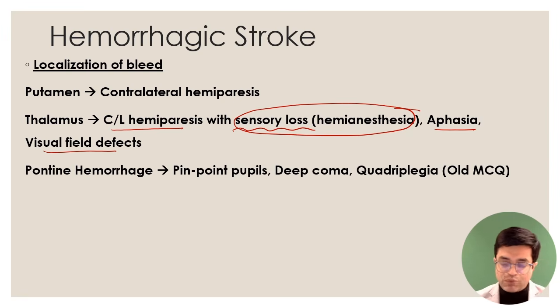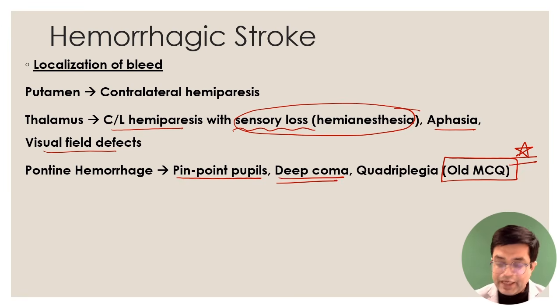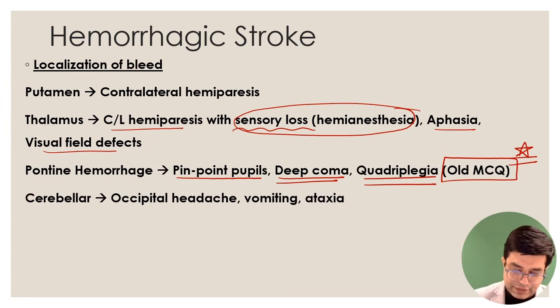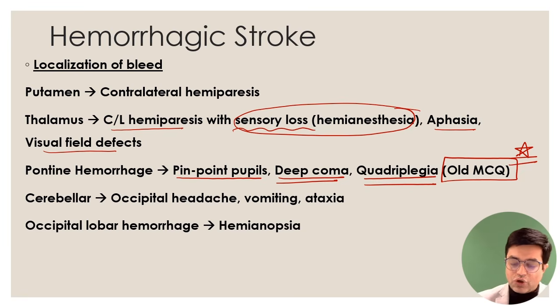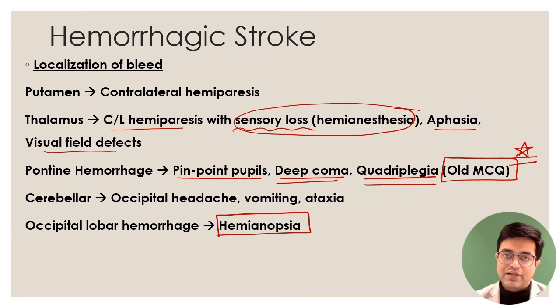Then we have pontine hemorrhage, old MCQ point. Please remember, I'm putting a star. Pontine hemorrhage produces pinpoint pupils, small constricted pinpoint pupil. There will be deep coma in the patient and there will be quadriplegia. So pontine hemorrhage is the one which has high mortality. All four limbs are involved, deep coma, very low GCS, pinpoint pupils are characteristic. Then cerebellar involvement will cause occipital headache, vomiting and ataxia in the patient. And occipital lobar hemorrhage will produce hemianopsia, which is a severe type of one-sided unilateral absent visual field in the patient.